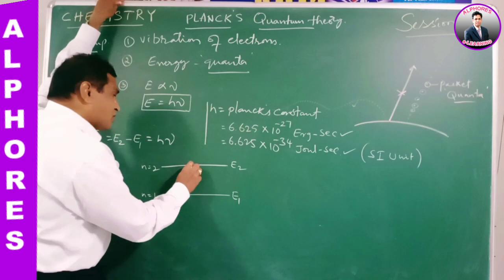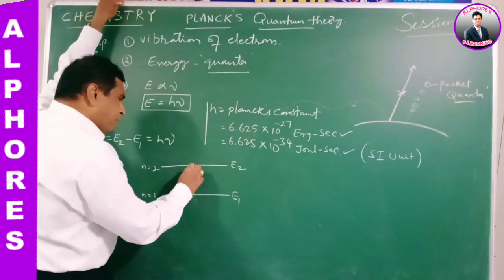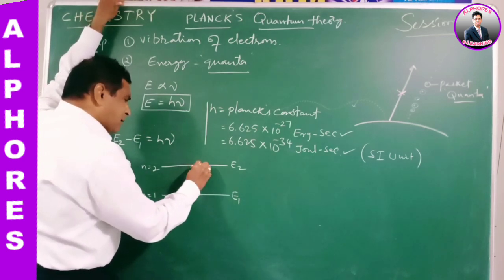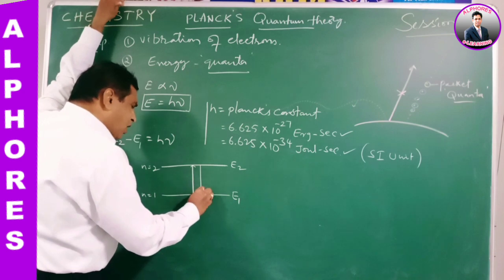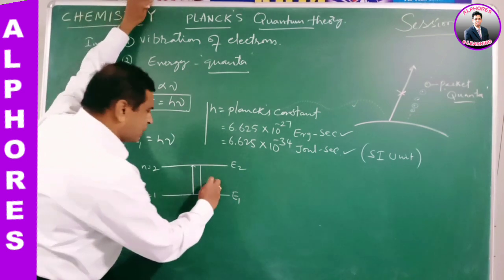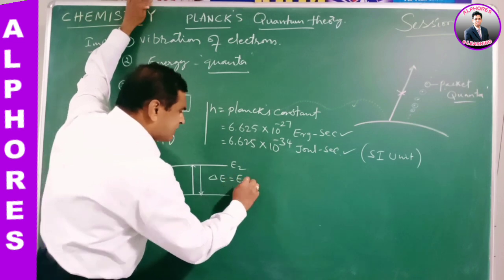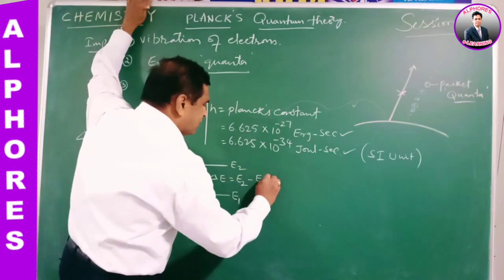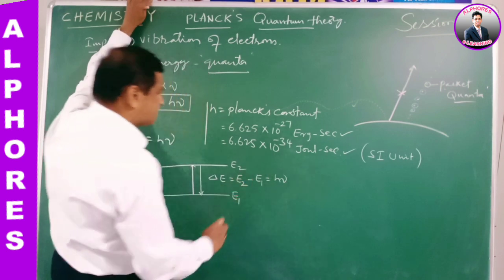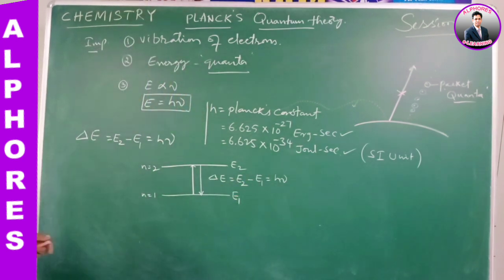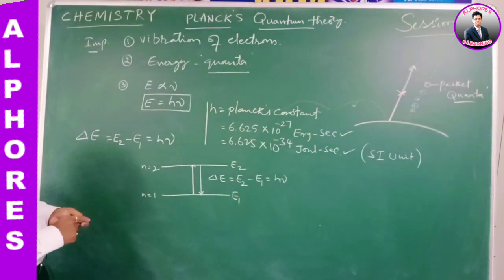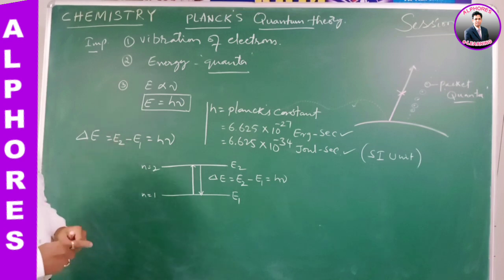When electron transition takes place between two energy levels, the absorption or emission energy, delta E, is equal to E2 minus E1, that always equals h nu. Yes. So these are a few salient features of Planck's quantum theory.